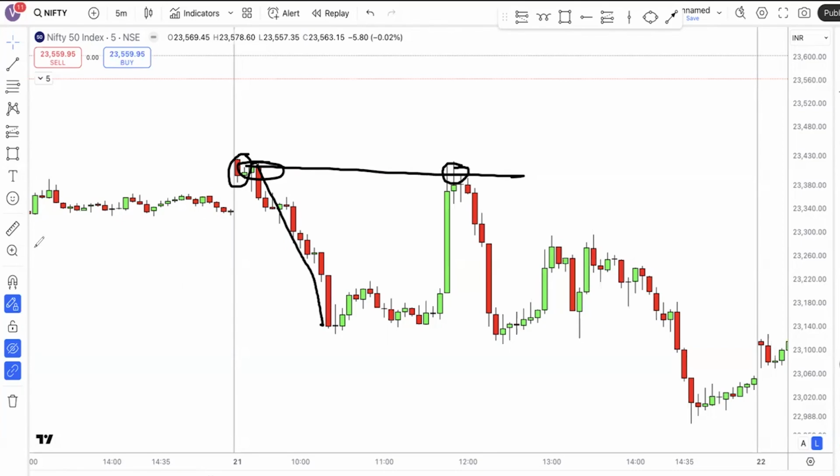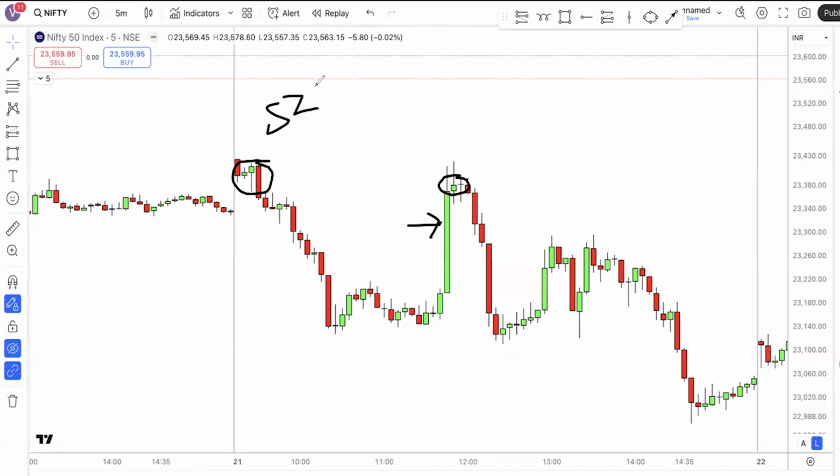Okay. So that means next time if you see this kind of bullish candle, don't take a long trade thinking it's a bullish sign, because most of the time it's a trap. You should go and see on your left where the supply zone is. And if there is a supply zone, most of the time you can see another round of selling from that level. And the next one is trading based on CPR.